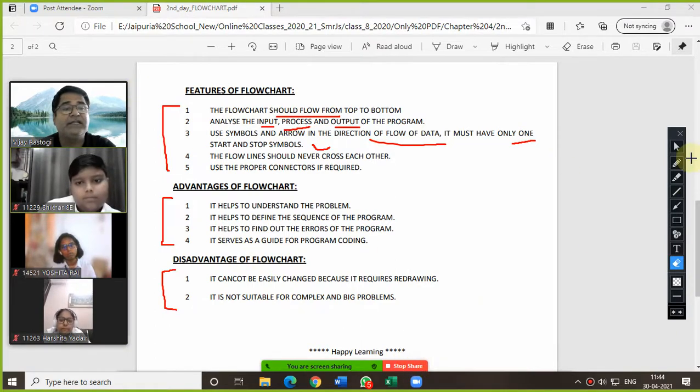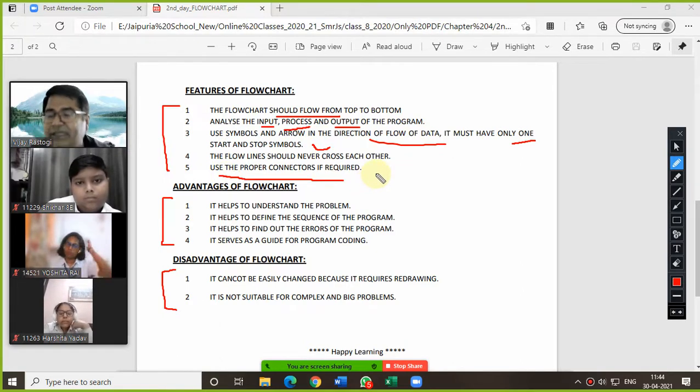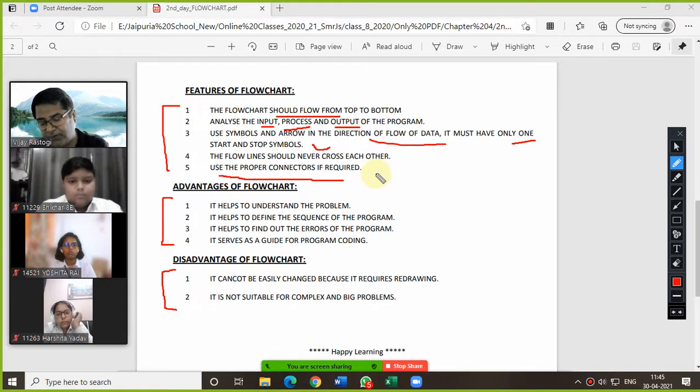Now the next one is use the proper connectors if required. Basically the on page and the off page connectors are not required in very few cases, and especially the on page connector is required. Off page connector, if you are drawing the flowchart on a different page, in that case you will have a problem to connect. So it is always better to draw the flowchart column wise on the same page.